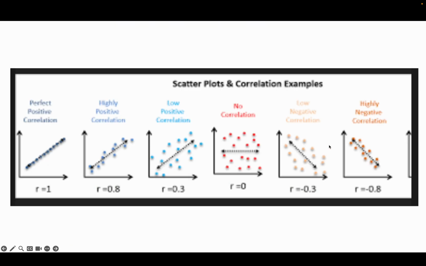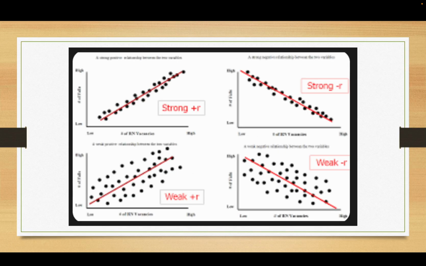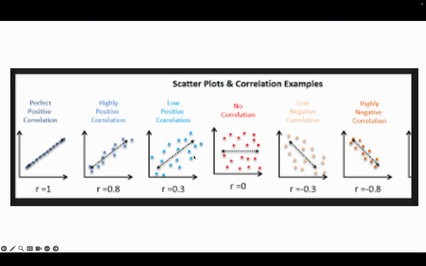Now, just because it's going up doesn't mean it's a perfect correlation. It's only a perfect correlation if all of the points are exactly on a straight line over an interval. If you're really highly positive, that would look like your second one. Okay? Notice they're really tight over here. That's perfect. They're pretty tight here, so that's a high positive correlation. Here, they're more spread out, so that's a lower positive.